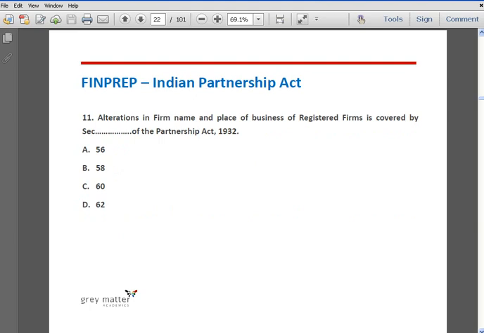Question number 11. Alterations in firm name and place of business of a registered firm is covered by section dash of the Indian Partnership Act 1932. Option A section 56, option B section 58, option C section 60, option D section 62. The correct answer is option C, section 60. Alteration in firm name and place of business of a registered firm is covered by section 60 of the Partnership Act 1932.